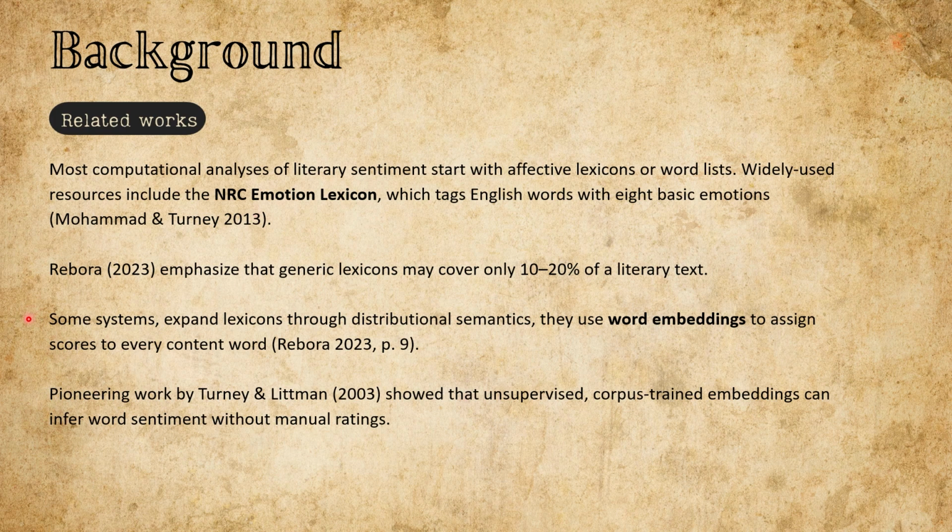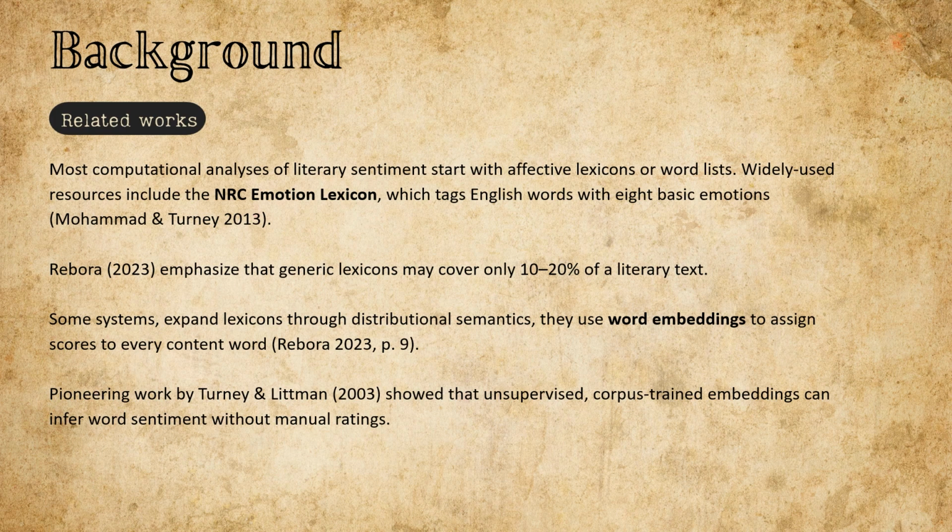To fill in the gaps, some researchers have turned to a more flexible tool: word embeddings. These systems don't rely on predefined lists. Instead, they use context and co-occurrence to infer sentiment scores for every word in the text. This idea goes back to the pioneering work of Turney and Littman in 2003, who showed that even unsupervised models could detect sentiment without any manual labels. And that's the principle we lean on in this project, letting the data speak for itself.